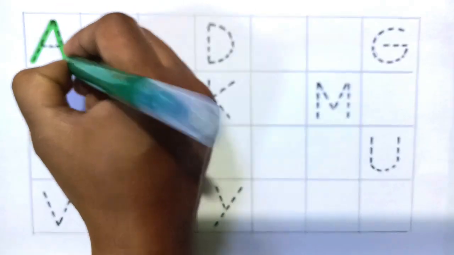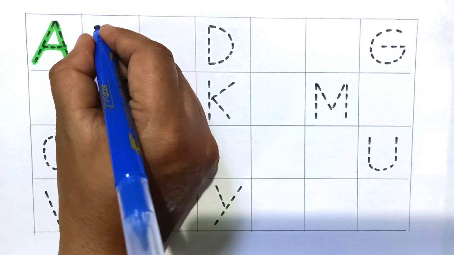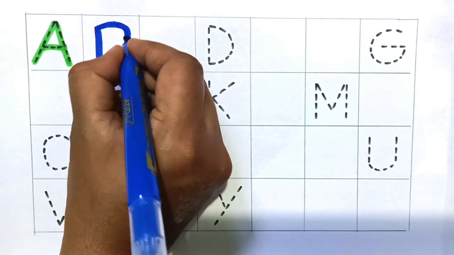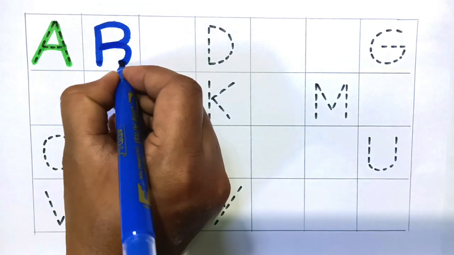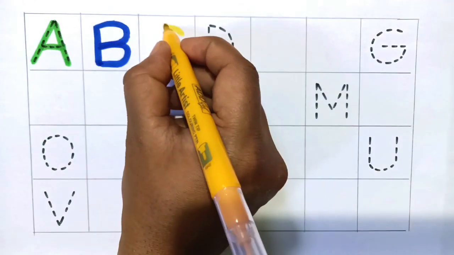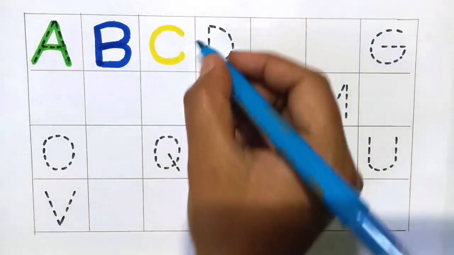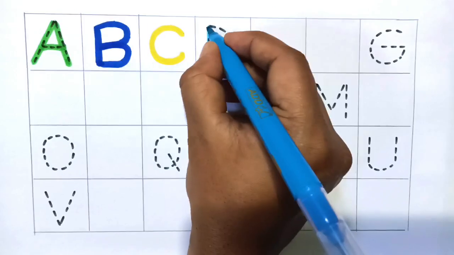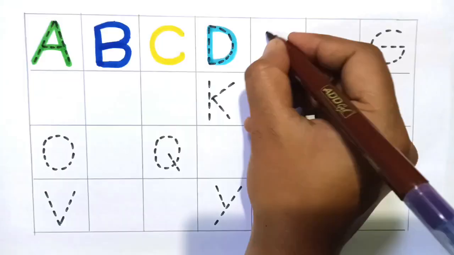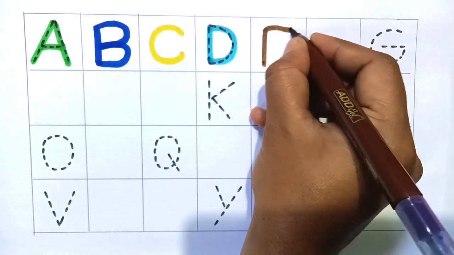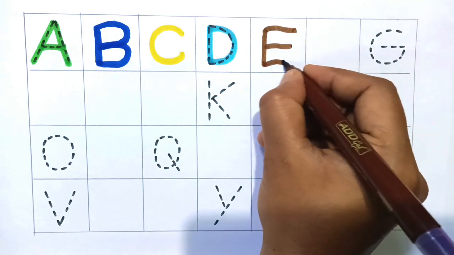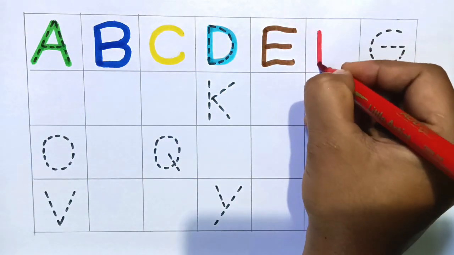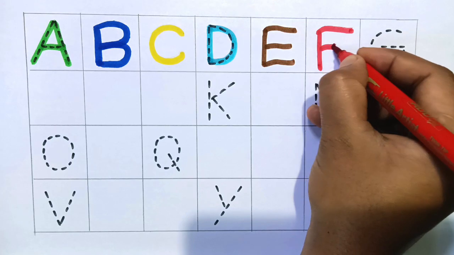A for ant. Next B for ball. Next C for cat. Next D for dog. Next E for elephant. Next F for fingers.